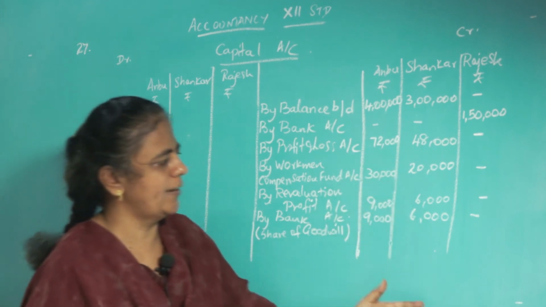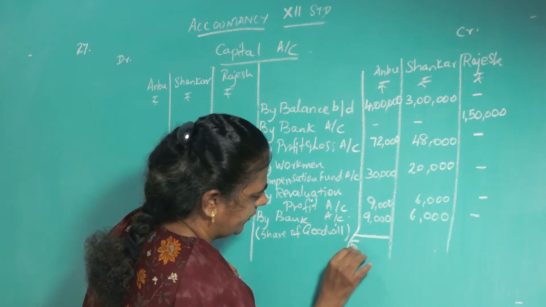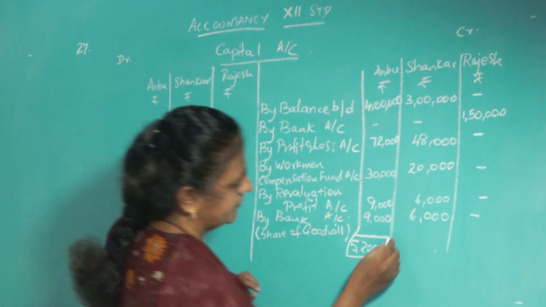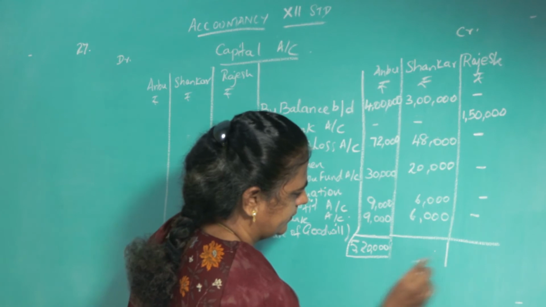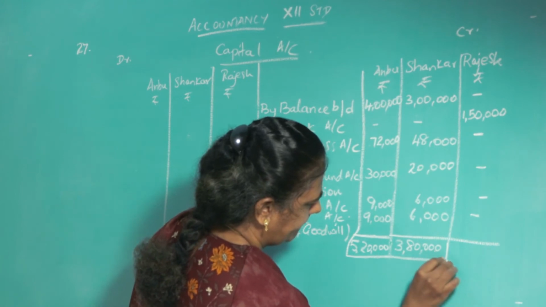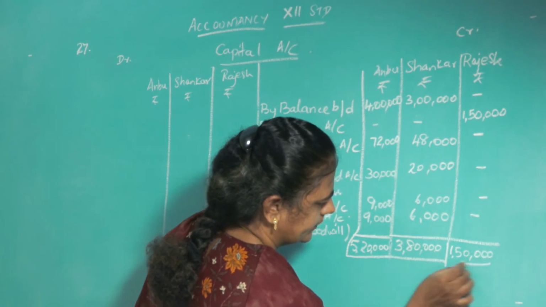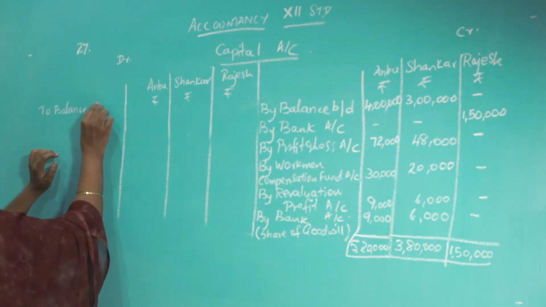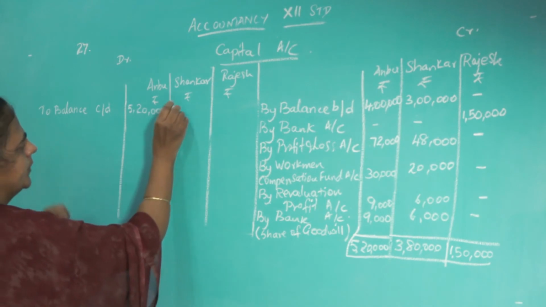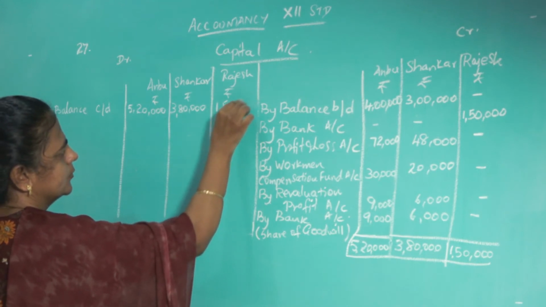So nothing on the debit side. Put the total now, add all this. So the totals are 5,20,000, 3,80,000, and 1,50,000. Then the balance carried down: 5,20,000, 3,80,000, 1,50,000.